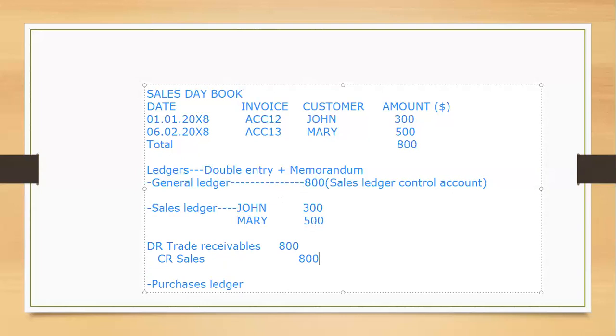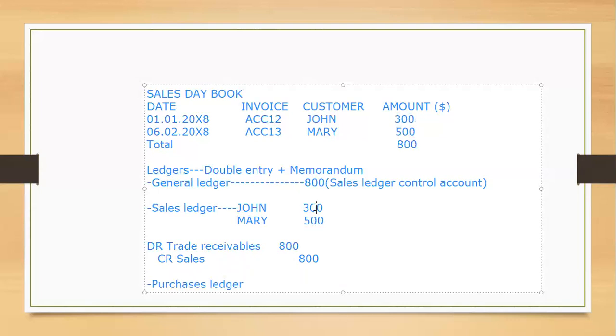But note that this total sales figure, this 800 here, came from this point in the sales table. You have to understand this very carefully because it will help you immensely when dealing with correction of errors and suspense accounts. It came from this point, not from this one, but at the same time, we transferred 300 and the 500 to the sales ledger.